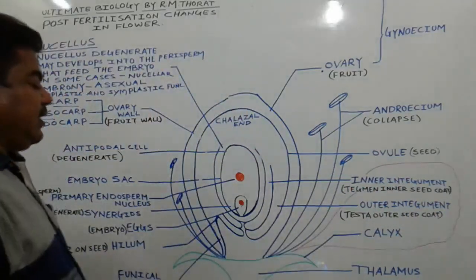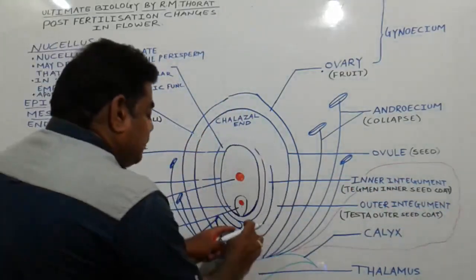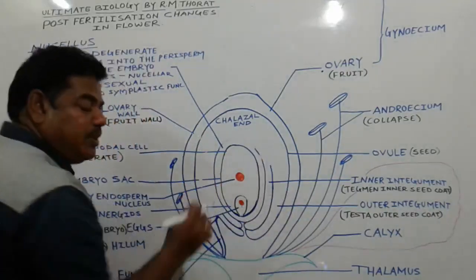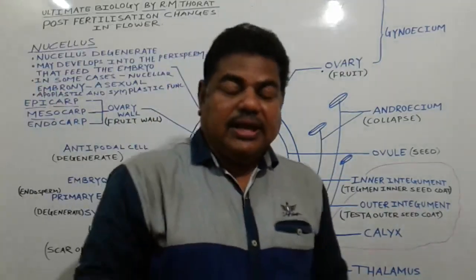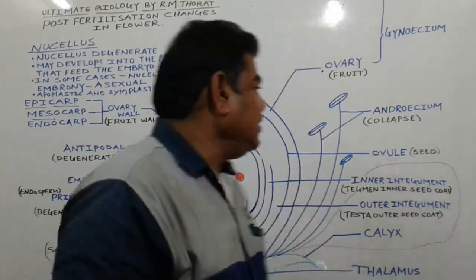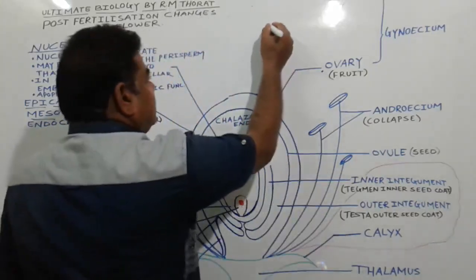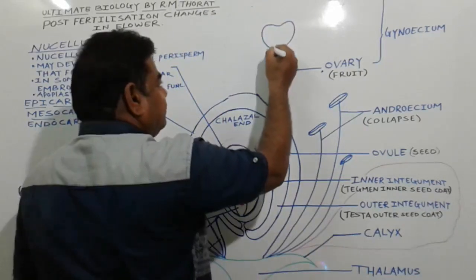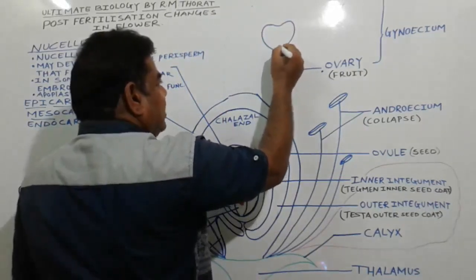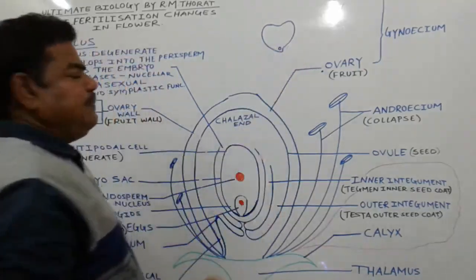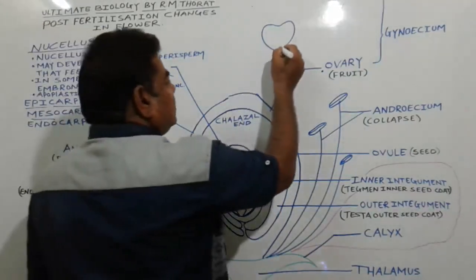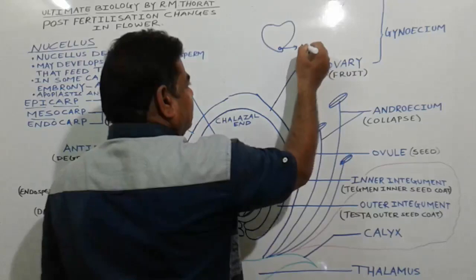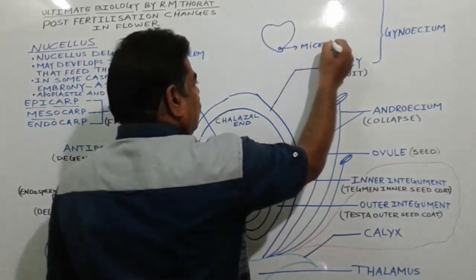Now this integument towards the micropylar end shows a small opening, which we call the micropyle. If we see a dicot seed, in the case of a gram seed, see here, a small opening is present at the tip. This small opening is nothing but the micropyle. What is it? Micropyle.